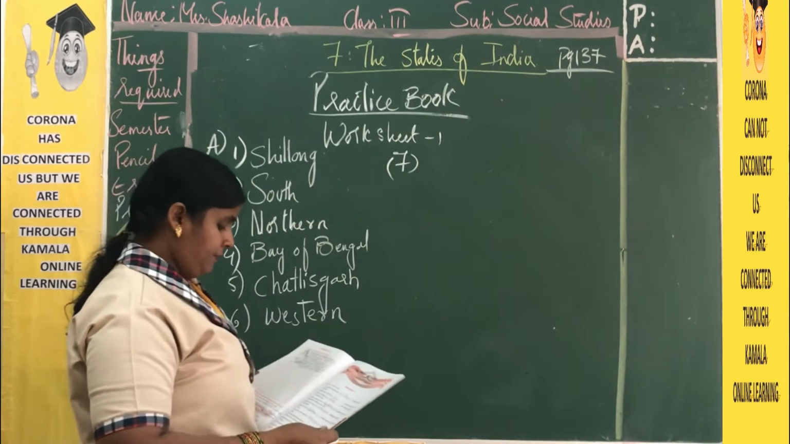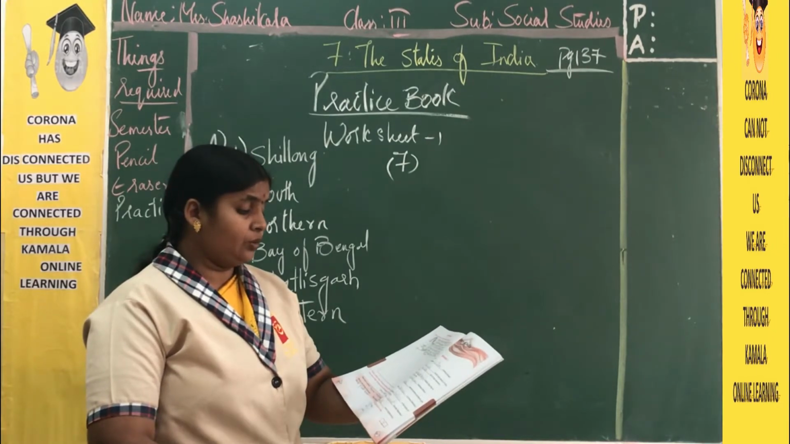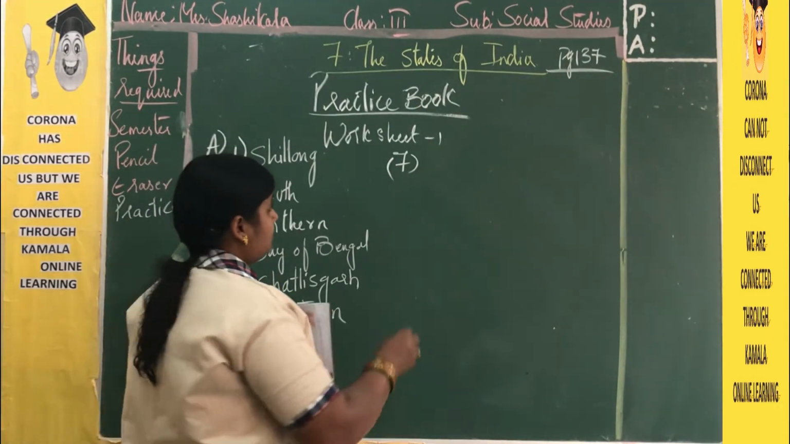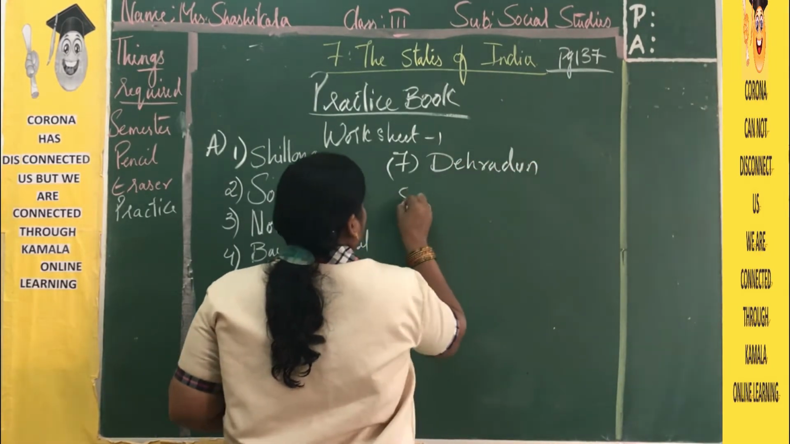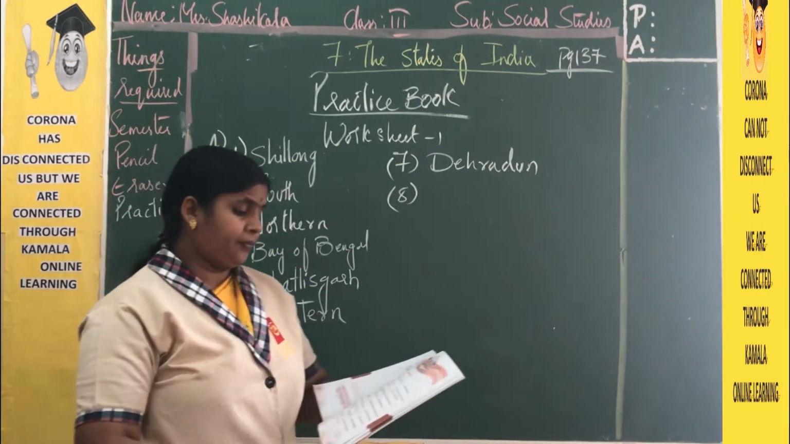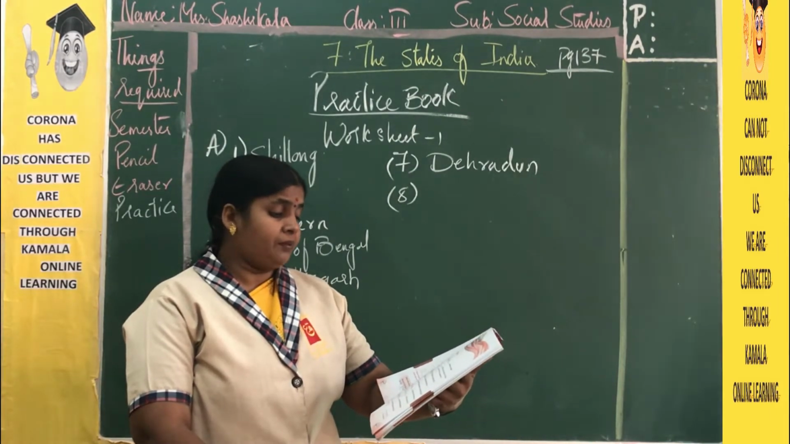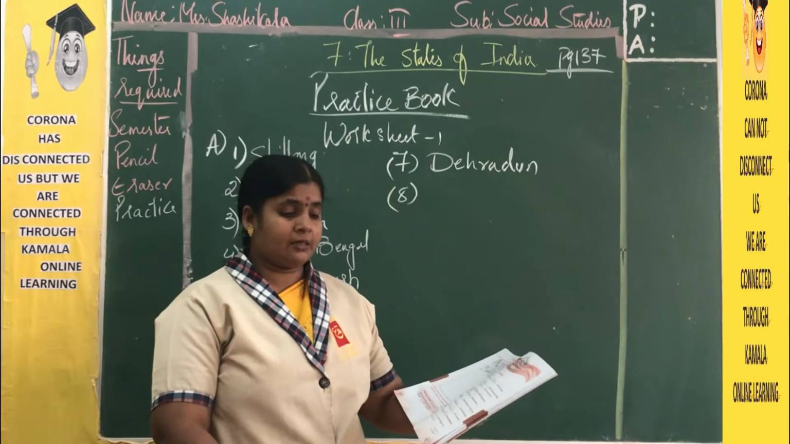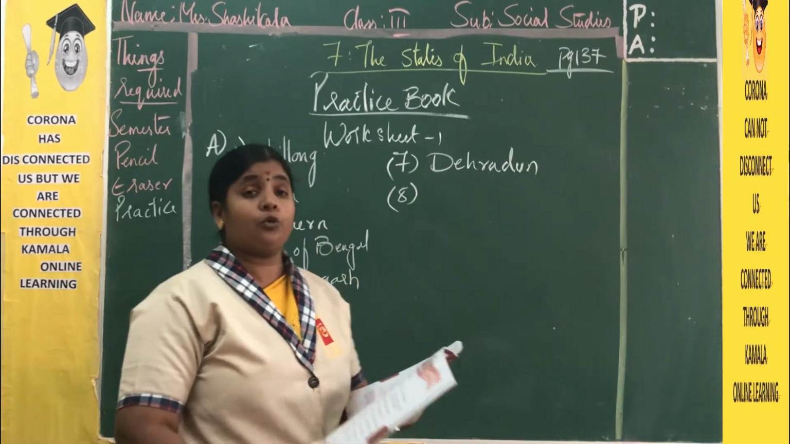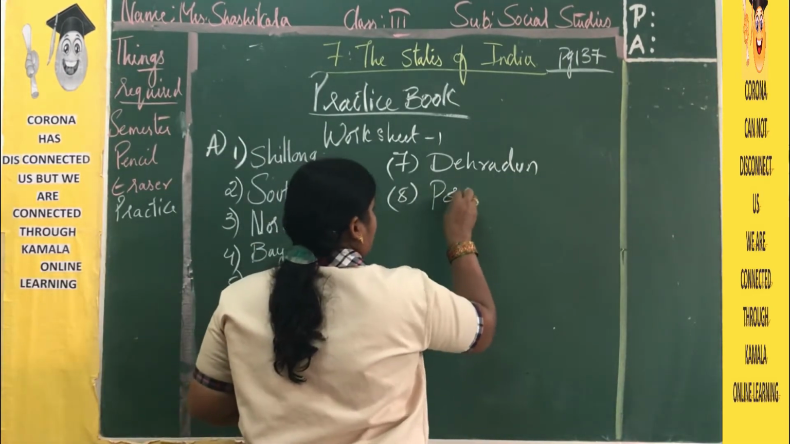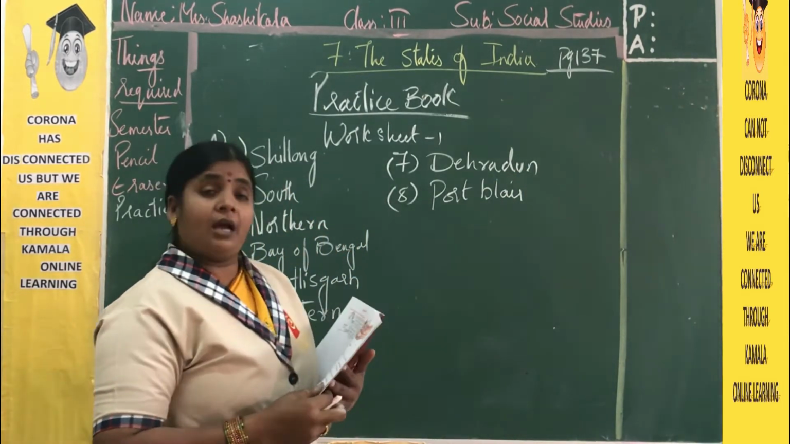Now the seventh one. Capital of Uttarakhand is dash: Lucknow, Dehradun and Delhi. The answer is Dehradun. Now the eighth one. Port Blair, Chandigarh and Kavaratti: which is the capital of Andaman and Nicobar Islands? The capital is Port Blair, P-O-R-T, Port, B-L-A-I-R, and Lakshadweep capital is Kavaratti.